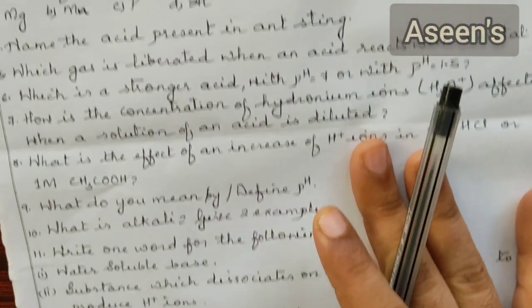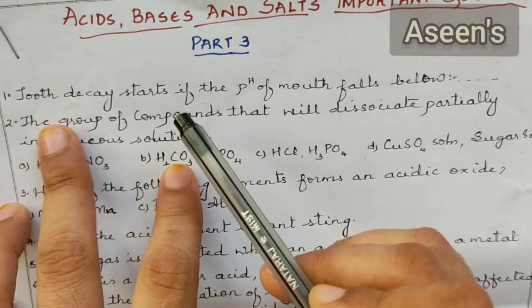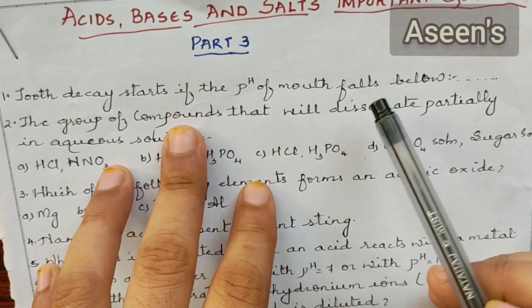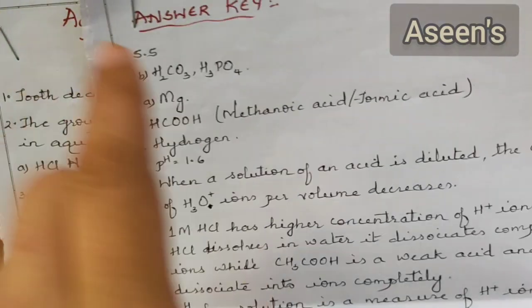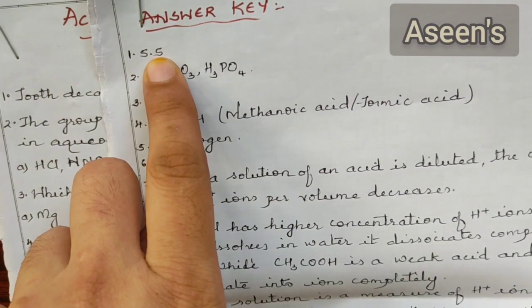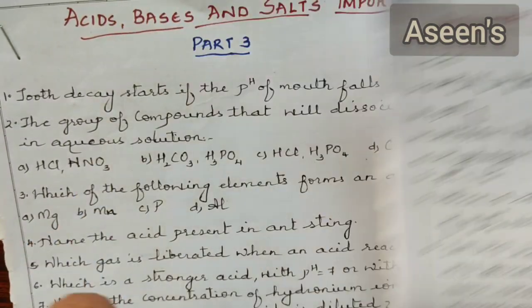So let's get started. The first question here: tooth decay starts if the pH of mouth falls below. So the answer is 5.5. When the pH falls below 5.5, our tooth decay starts.